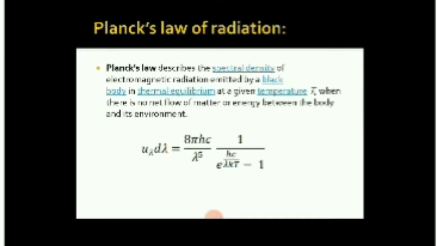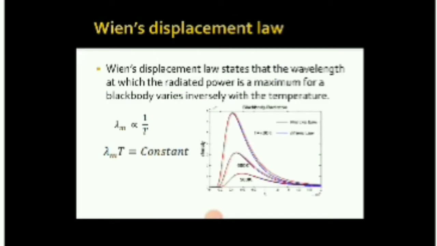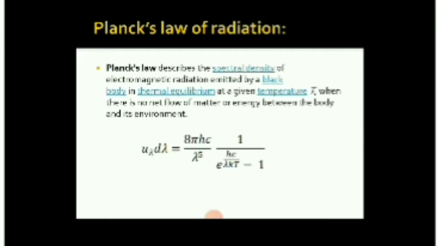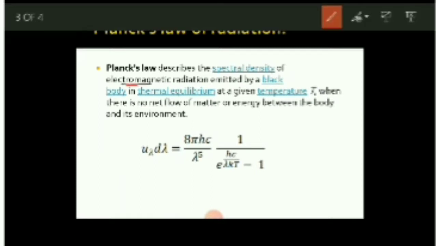Planck's law of radiation basically describes the spectral density. This is Planck's radiation law. Let me tell you, this total curve basically tells us the nature of the curve in black body radiation. Planck's law describes the spectral density of the electromagnetic radiation, that is U lambda d lambda, basically the energy density, or you can say the intensity of the radiation also, emitted by a black body in thermal equilibrium.